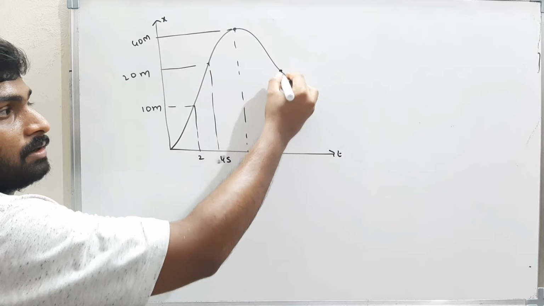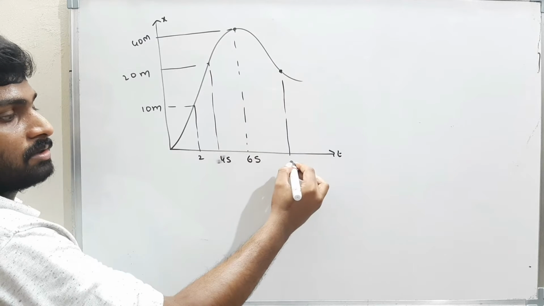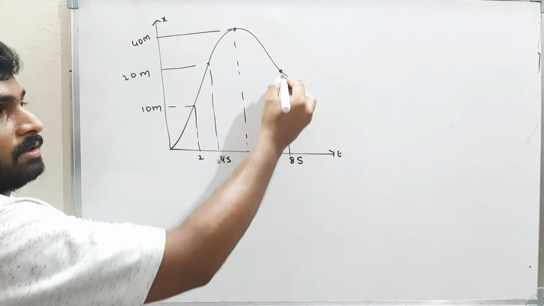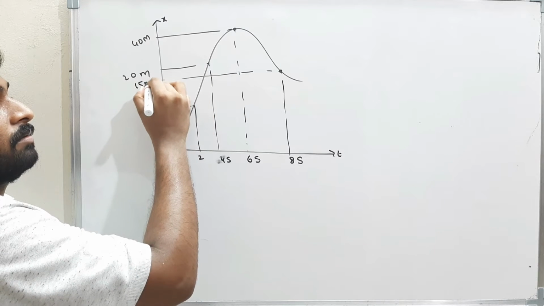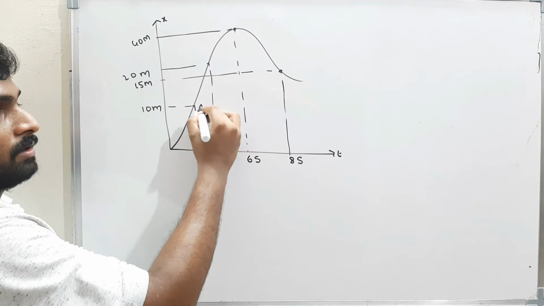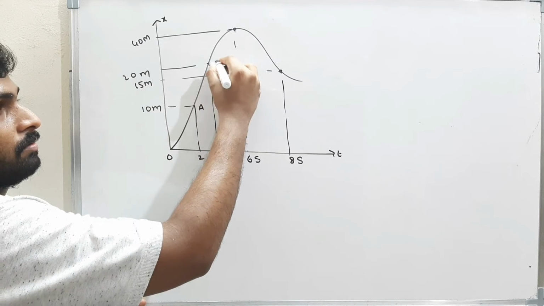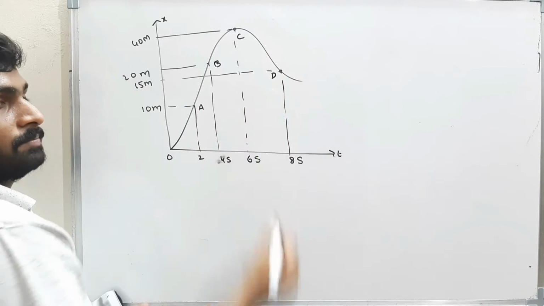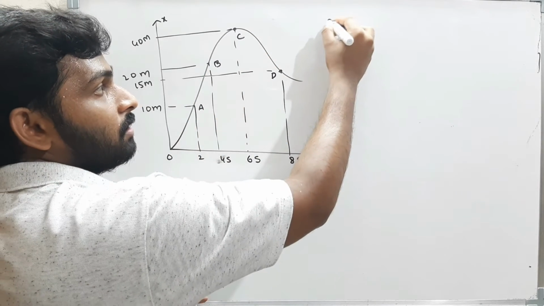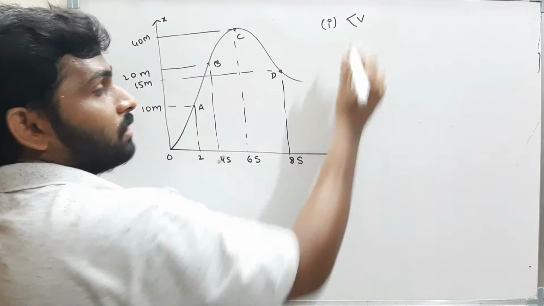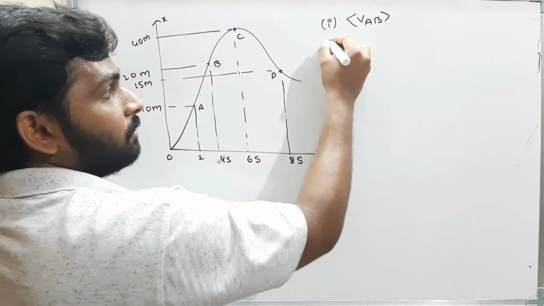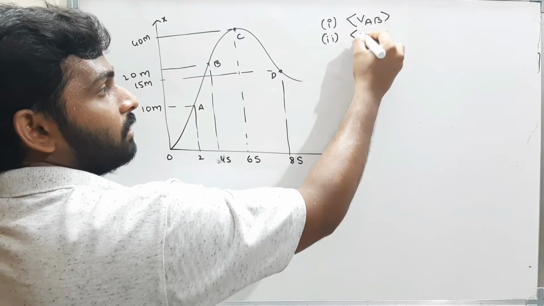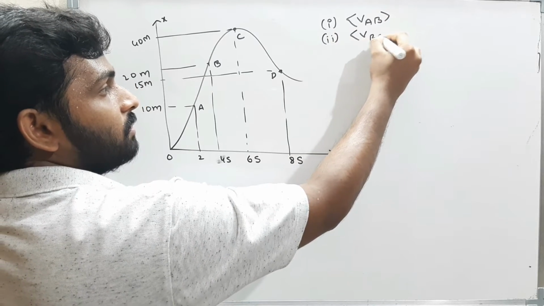And here the time taken by the body to reach this point is 8 seconds, and the displacement of the body here is 15 meters. The points are O, A, B, C and D. Now they told us to find the average velocity of the body between AB. Second, between BC.